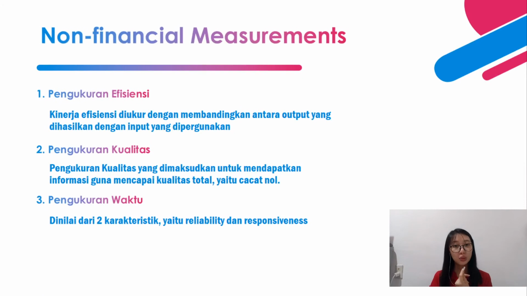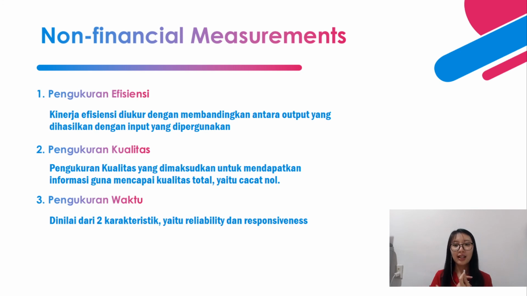And then the last one is non-financial measurement. Non-financial measurement has 3 elements: efficiency performance, quality performance, and time performance. Efficiency performance is judged by comparing the output to the input. Quality performance is used to get information to achieve total quality, which is zero defect.